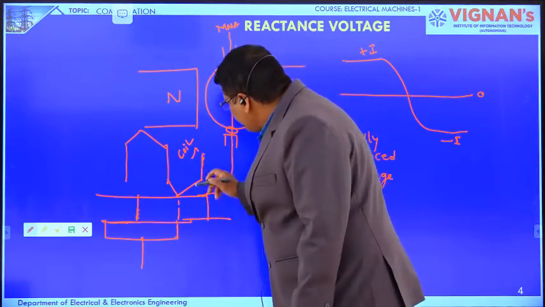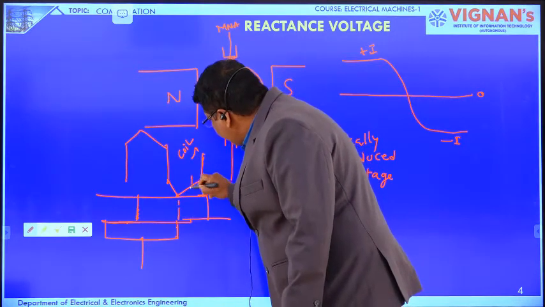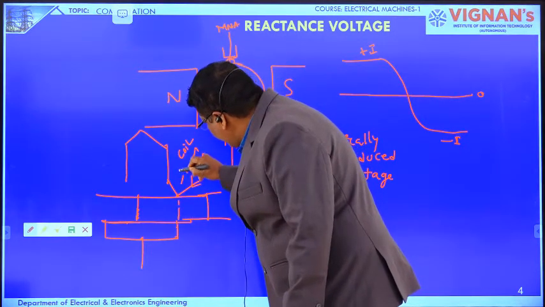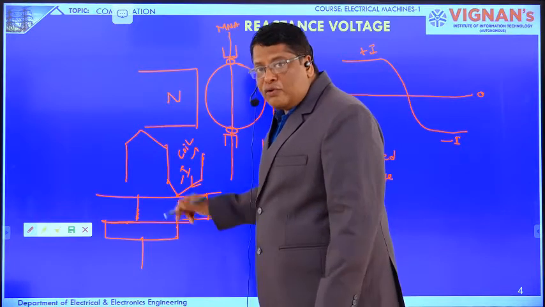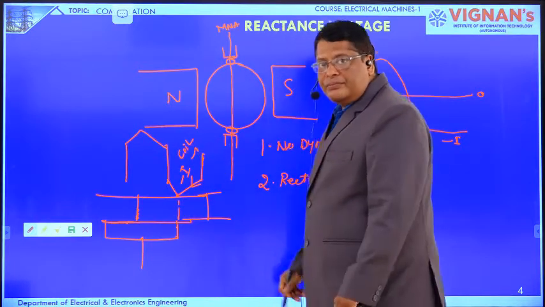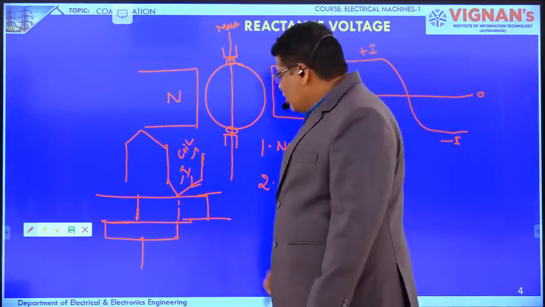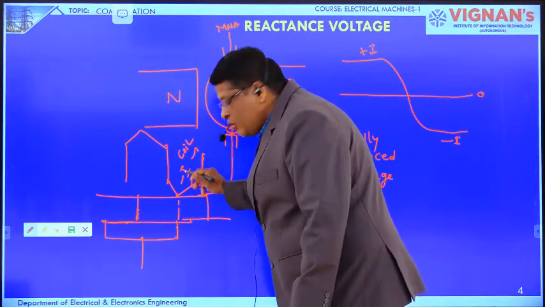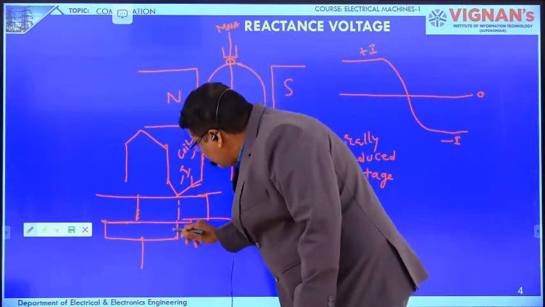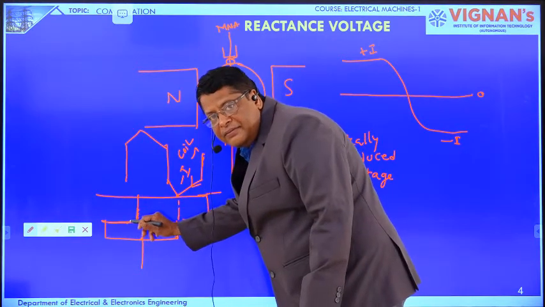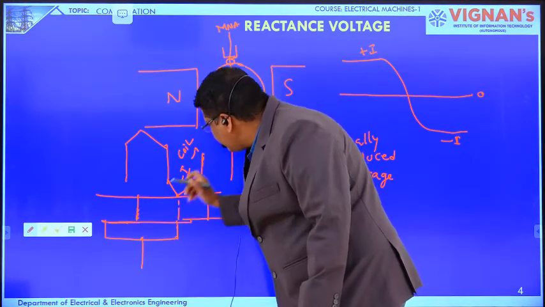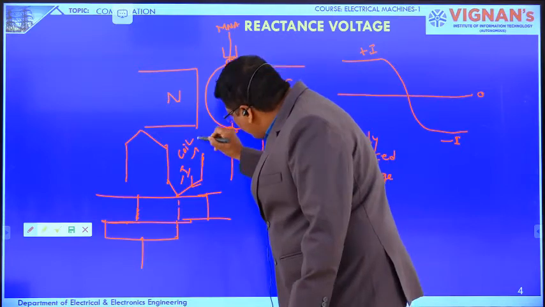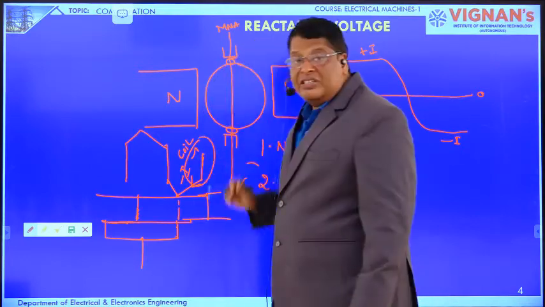At that time, the current in the coil becomes a negative value, nothing but the negative of the maximum value. But because of the reactance voltage, it is opposing this current, so even when the brush is leaving this segment, the current reversal in the coil will not be completed. This is important here.